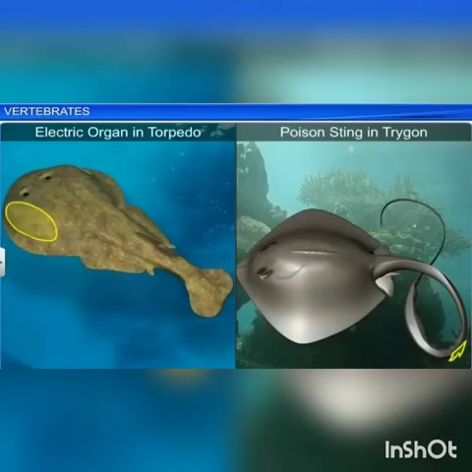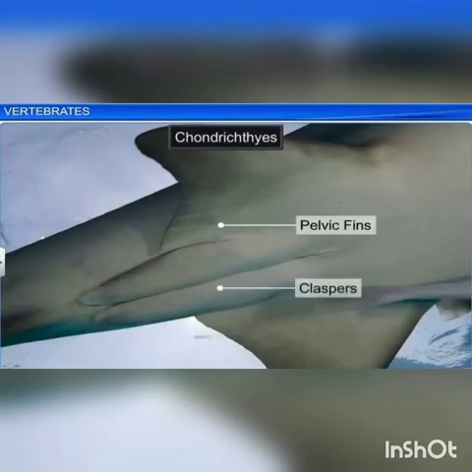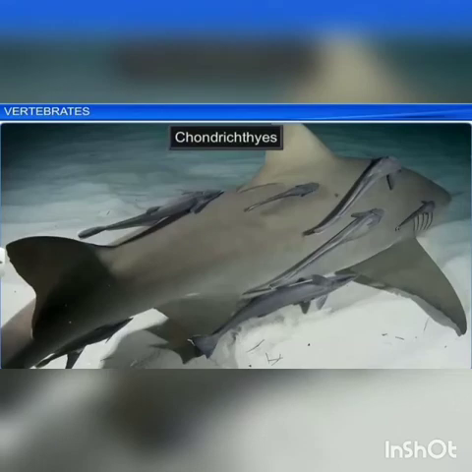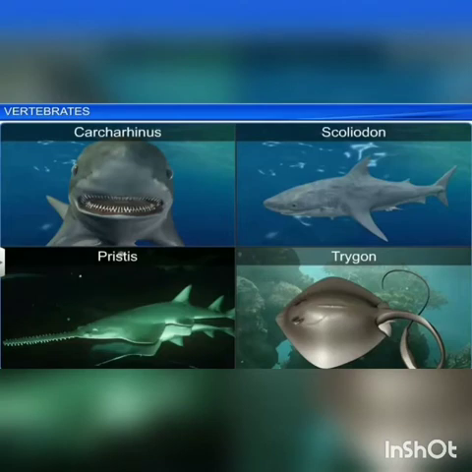They are poikilothermic. Electric organs are present in Torpedo and poisonous stings are present in Trygon. They are viviparous, that means they can give birth to the young ones. Sexes are separate. In males, pelvic fins bear claspers to aid in internal fertilization. So the fertilization is internal. Examples: Scoliodon, Trygon, Pristis, etc. Pristis is a sawfish, Trygon is the stingray, and Scoliodon is also called a shark.